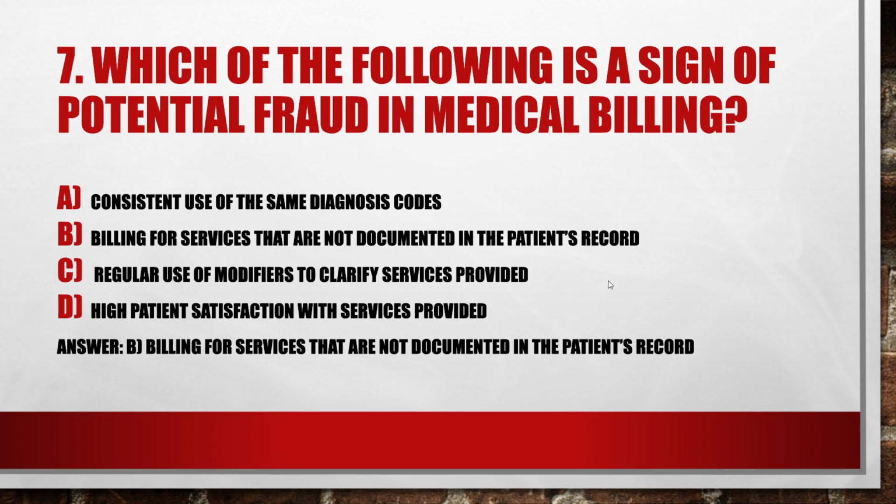Next question, which of the following is a sign of potential fraud in medical billing? Option A, consistent use of the same diagnosis codes. Option B, billing for services that are not documented in the patient's record. Option C, regular use of modifiers to clarify services provided. Option D, high patient satisfaction with services provided. The right option is option B. Billing for services that are not documented in the patient's record is considered potential fraud in medical billing.